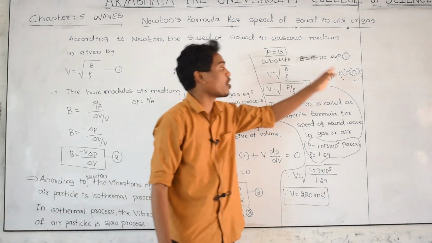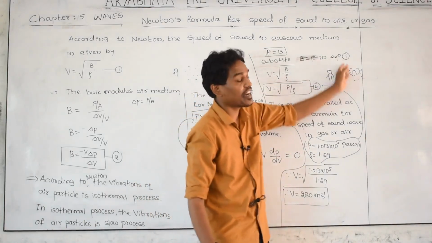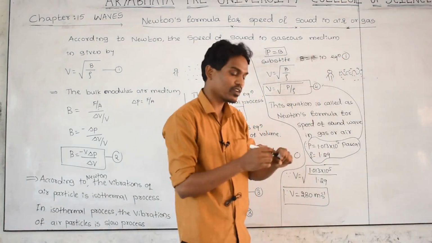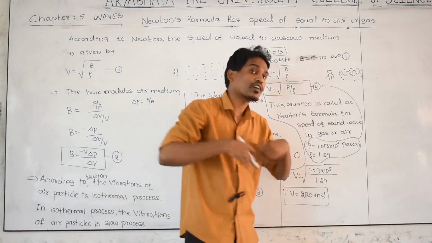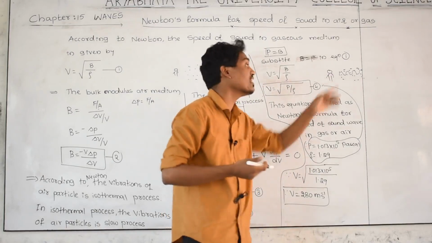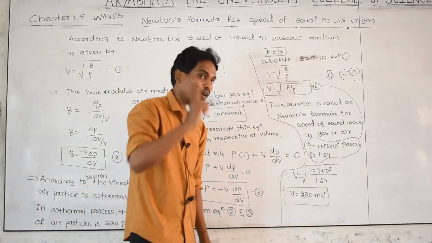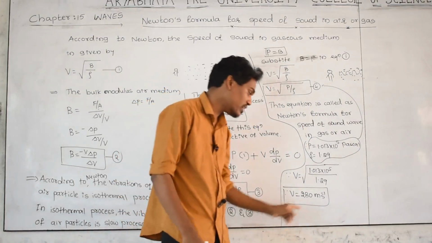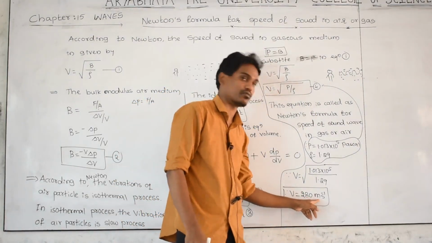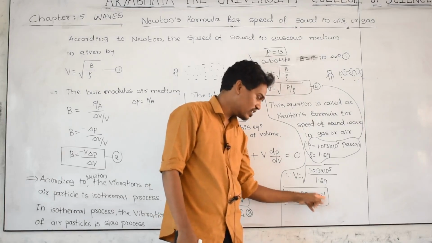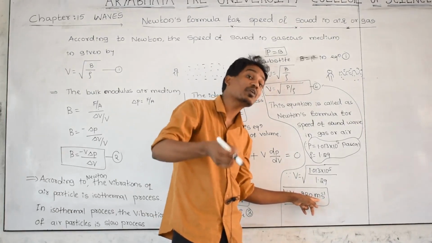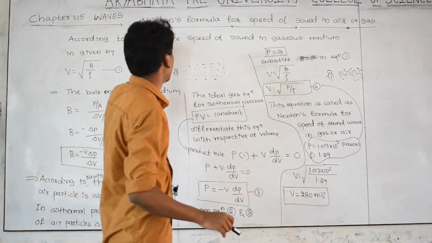If a person is talking, the sound is propagating in the gaseous medium or air medium. According to Newton, what is the speed of sound in air medium? In 1 second of time, the sound is traveling in air medium 280 meter. This is the value calculated by Newton.